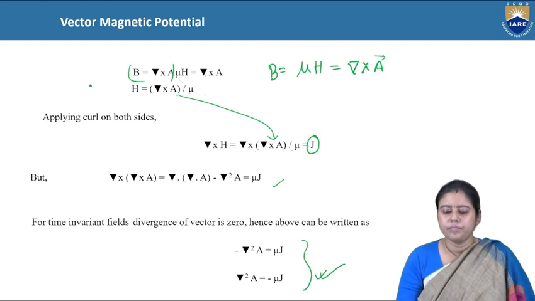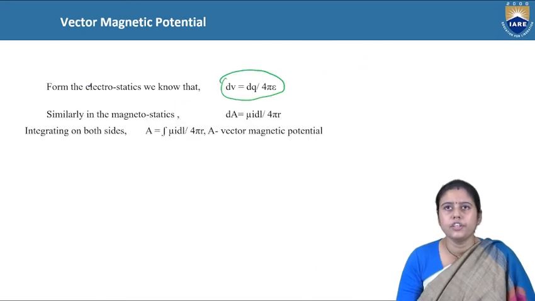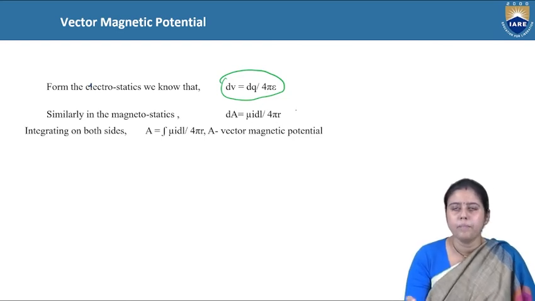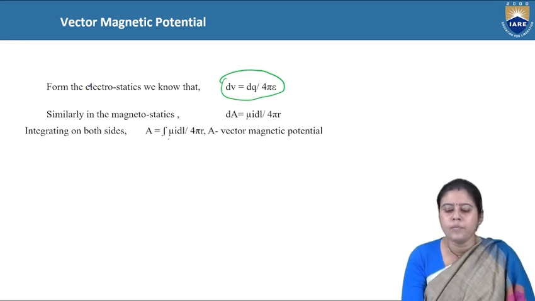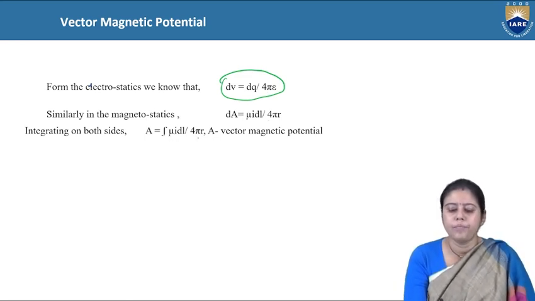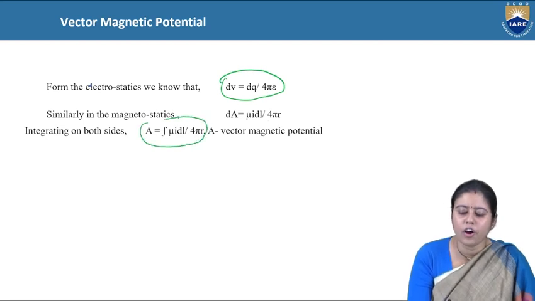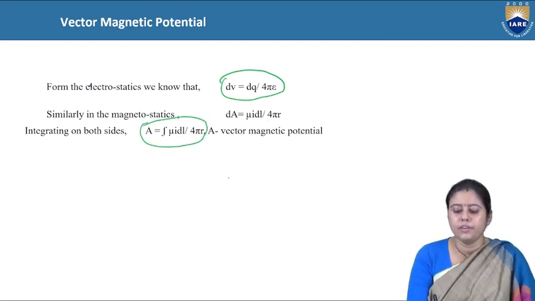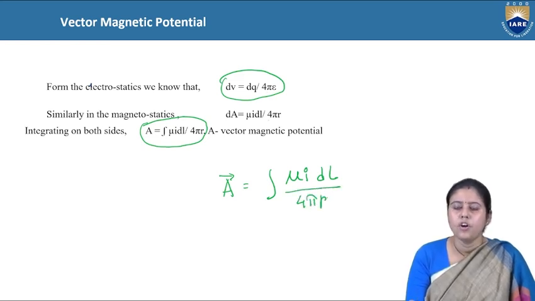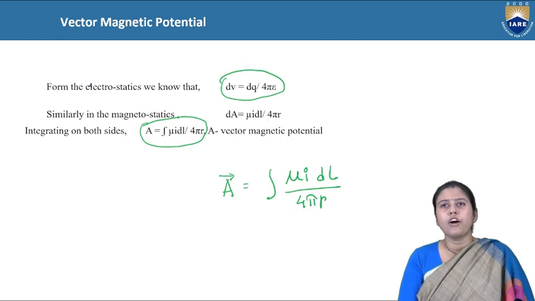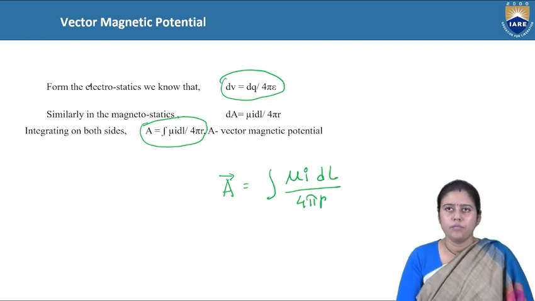We got that the magnetic potential is equal to mu I dl by 4 pi r, and A is equal to the integration of mu I dl by 4 pi r. This is the definition of the vector magnetic potential: A is equal to the integration of mu I dl by 4 pi r. We can get this equation from the Biot-Savart law.